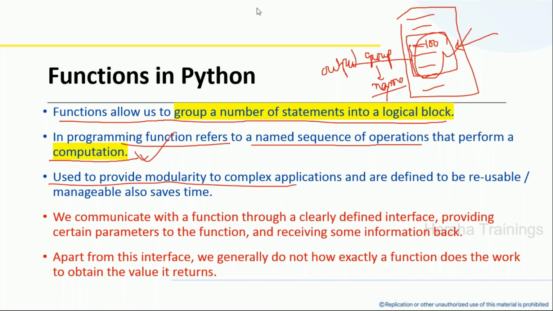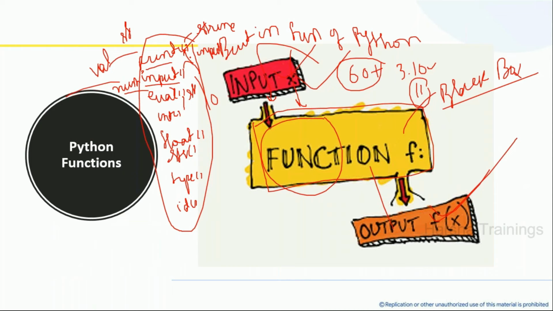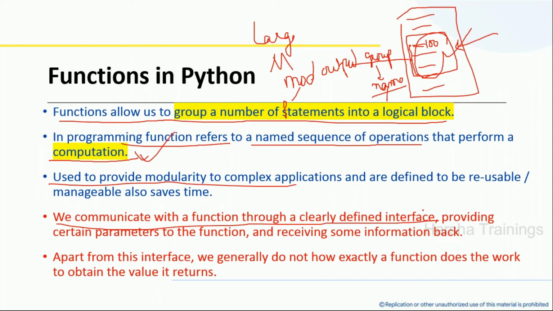Functions are used to provide modularity. A large program can be divided into small modules using functions. Every module can be written with 1 or 2 functions. Now, we communicate with the functions through a clearly defined interface. Every function has a name. Look here: print is a name, input is a name, eval is a name, int is a name. Every function takes certain parameters, which is some input, and receives some information back. That is called output. Will you agree?